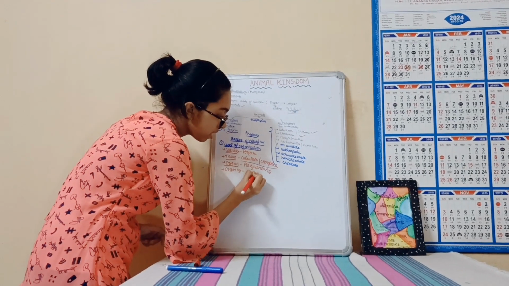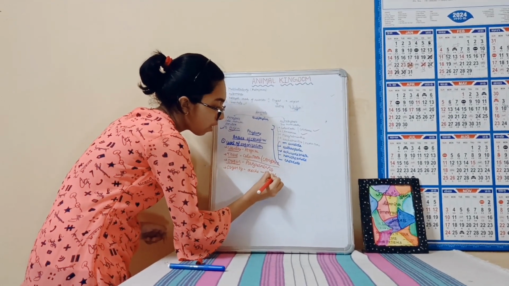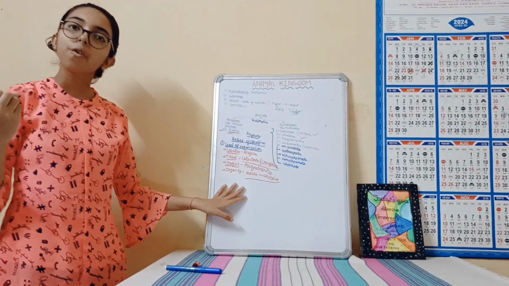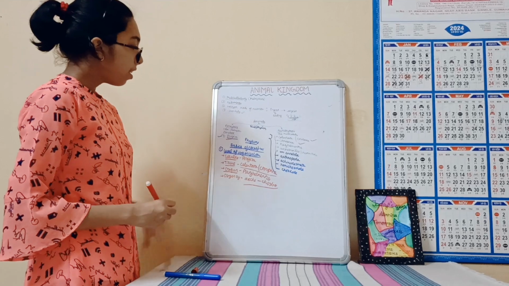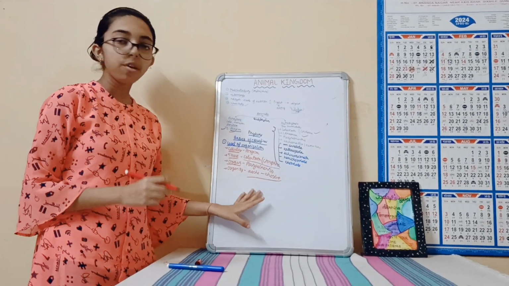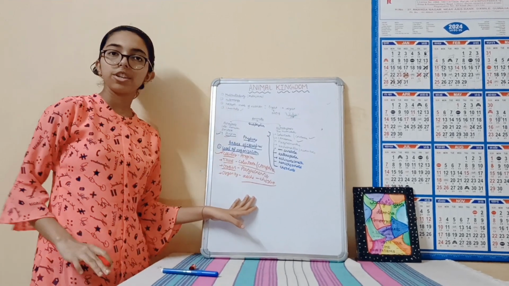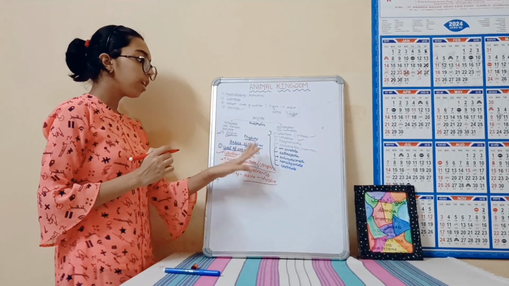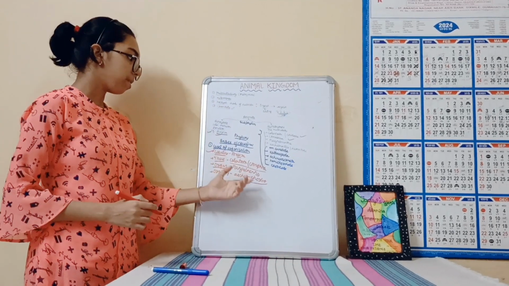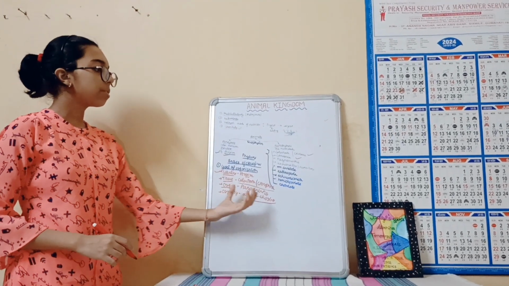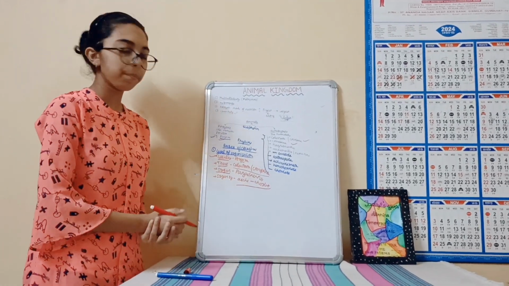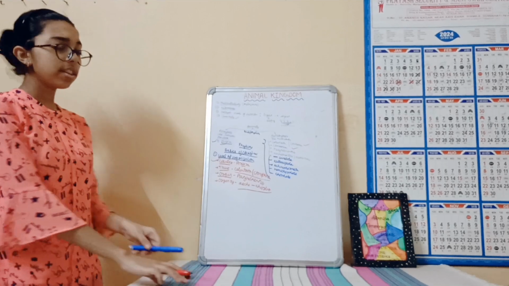From Aschelminthes to Chordata is our organ system grade of organization. Now this is the first level of organization, and you have to understand that cellular grade of organization is Porifera, tissue grade of organization is Coelenterata and Ctenophora, organ grade of organization comes in Platyhelminthes, and organ system grade of organization is from Aschelminthes to Chordata.